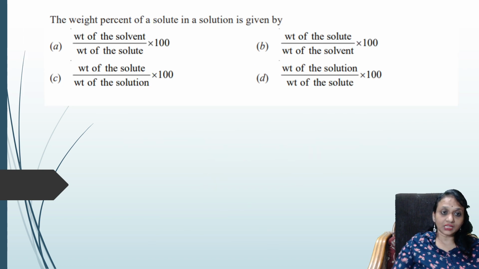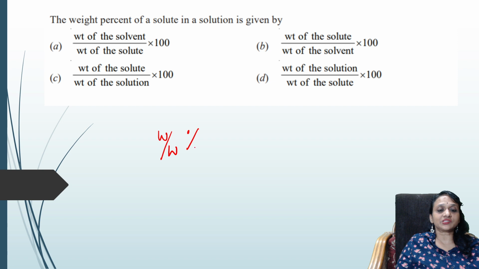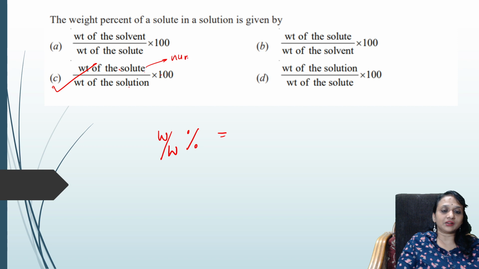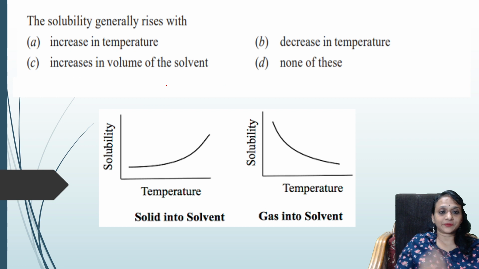Next question. The weight percentage of a solute in a solution is given by, yes students, weight percentage is nothing but small w by capital W into 100. It is equal to nothing but weight of the solute by weight of the solution into 100. This is the option. So it's a direct formula. So I have marked that. Don't get confused. Solute is always in the numerator. Remember, and this solution contains solute plus solvent, into 100. Easy? All right. Next thing.